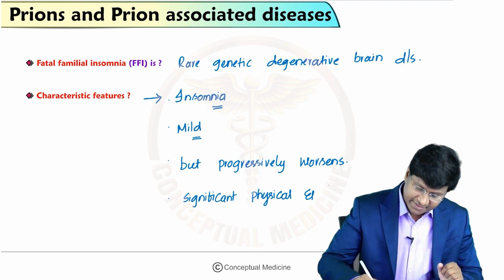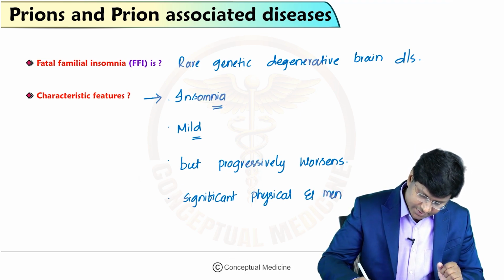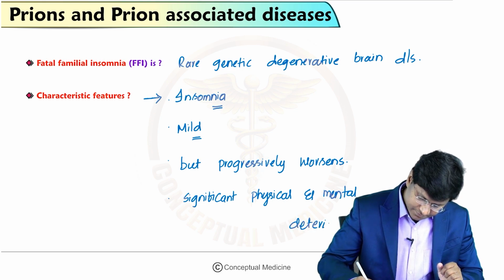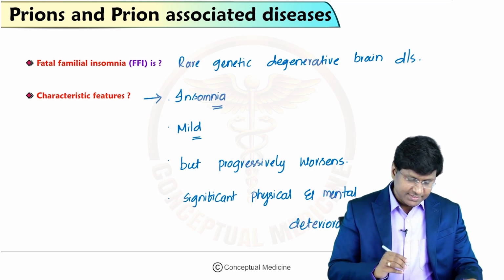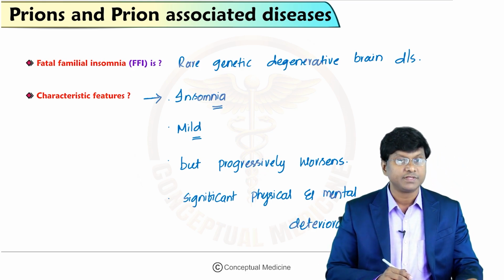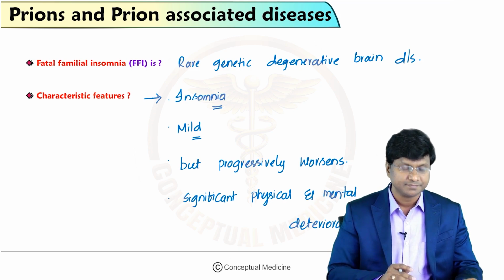So these are the characteristic features of this fatal familial insomnia.